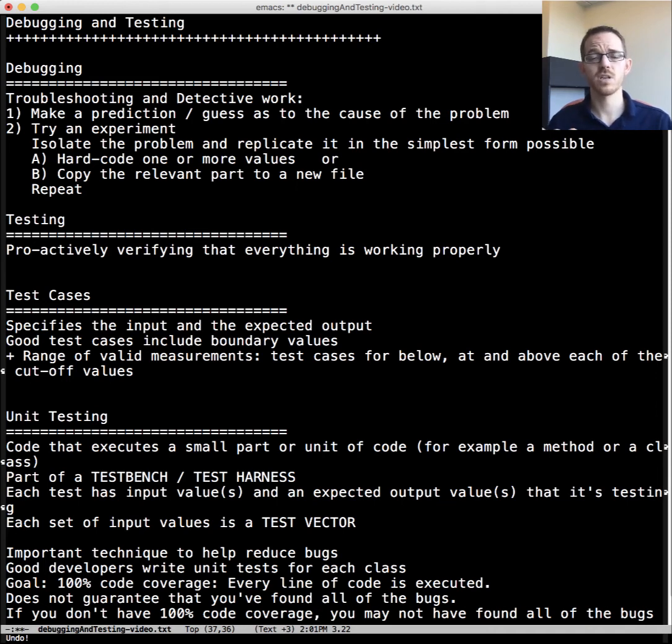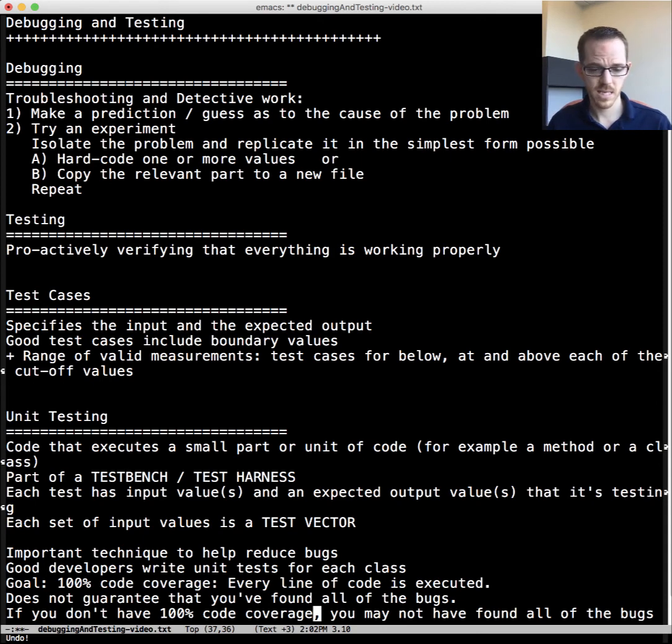That would be like serving some food and saying, well, I didn't try the desserts, but the rest of the food was good, so dessert's probably good too. That's a scary situation to be in in terms of what your customer is going to think, and whether you're going to get repeat business. It's important to keep in mind that testing often takes about 50% of the total development time. You may be thinking this is extra, but it's not something you do if you have extra time. It's something you always do to be able to produce a high quality product.